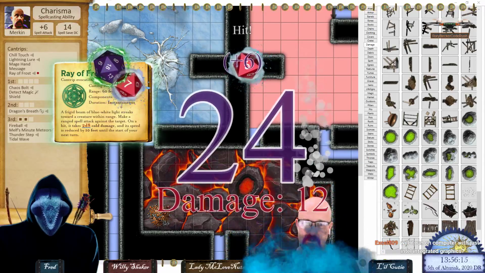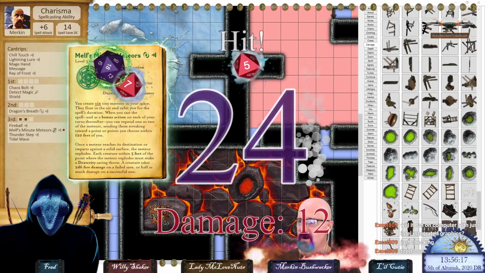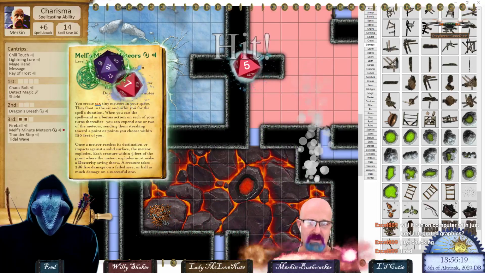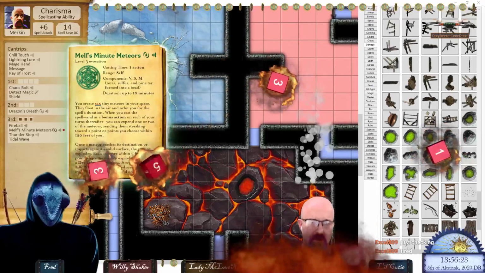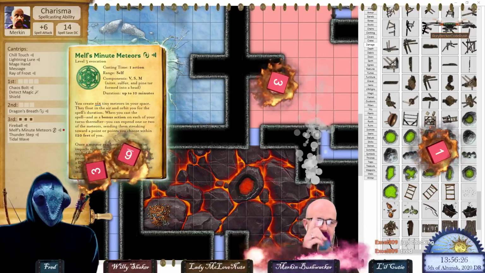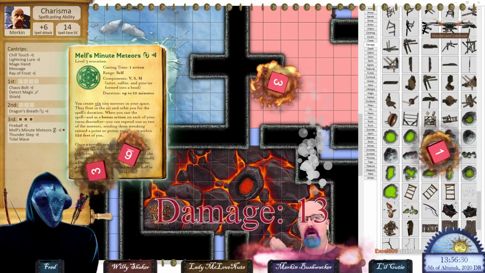Or if I were going to cast Melf's Minute Meteors, that's going to do some fire damage. And so I can roll that damage on that effect. And there you can see the special effects that are all going there live over the top with fire damage on the dice. Everything you're seeing right now has been built live on the show.